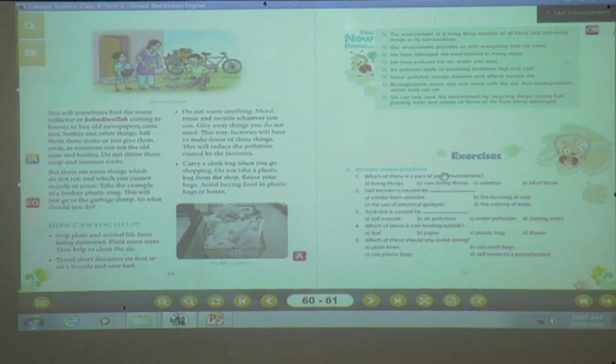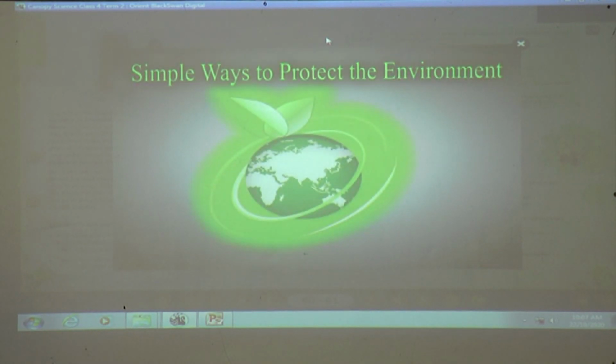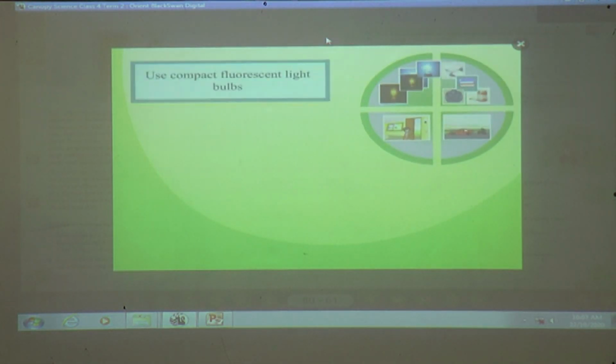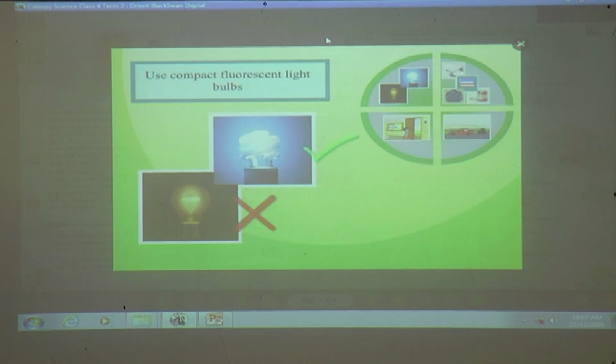Before starting, I would like to show one video. Simple ways to protect the environment. Here are some simple ways to protect the environment. Use compact fluorescent light bulbs if possible.